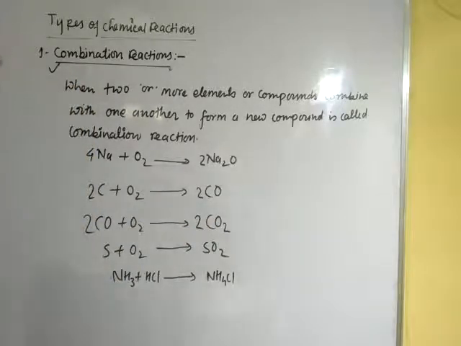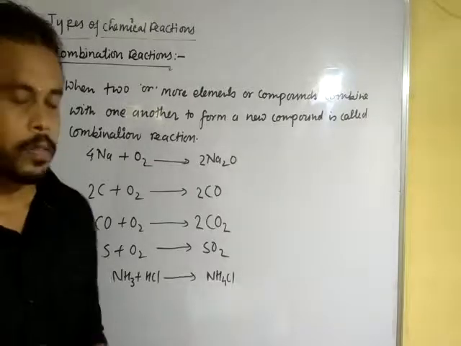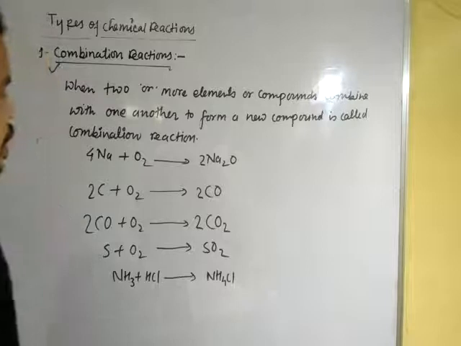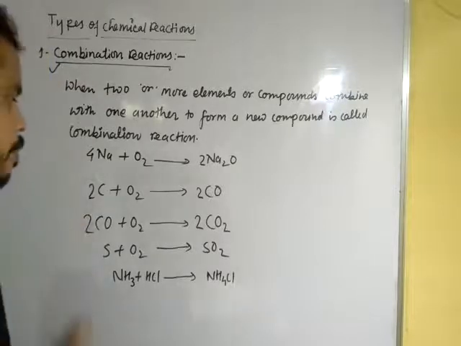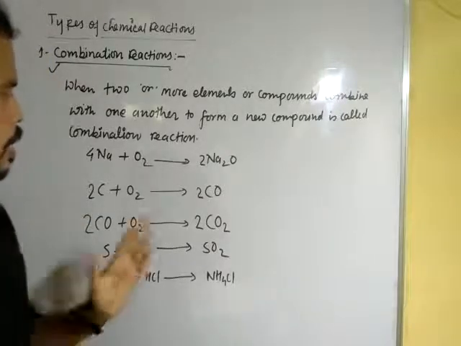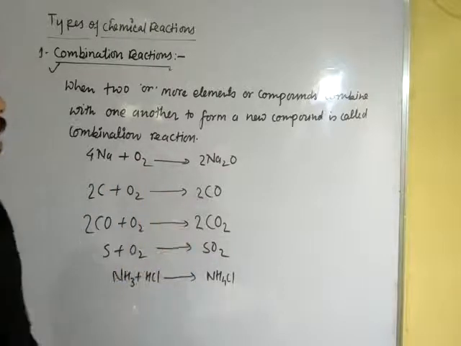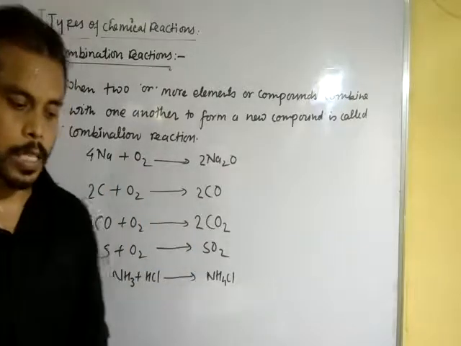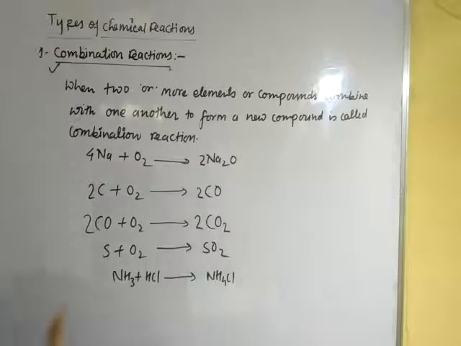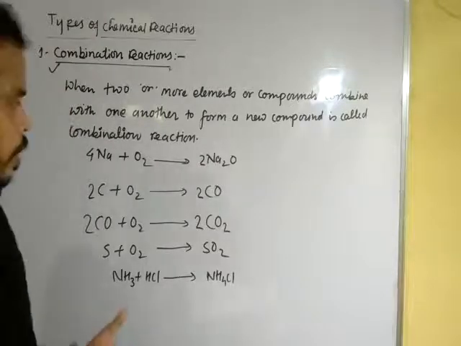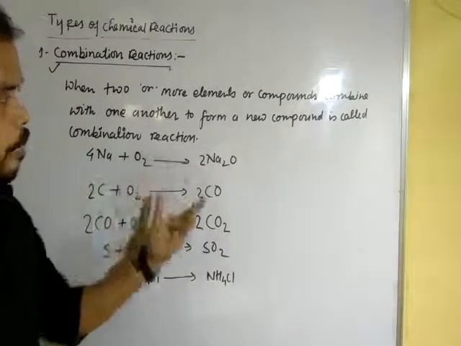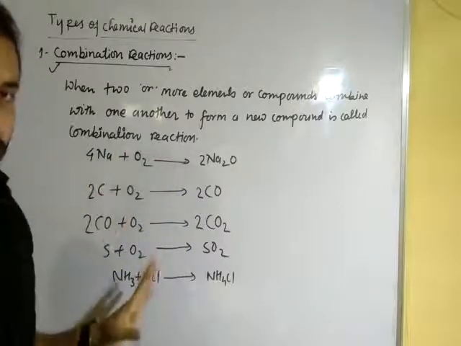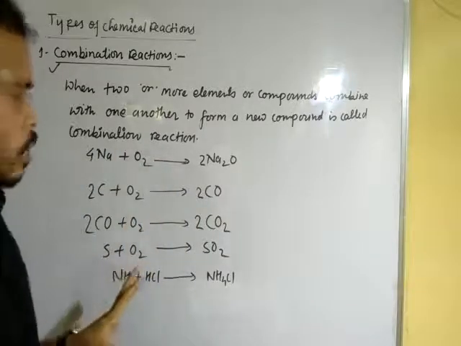Okay, I think you understood what combination reactions are, what the definition of combination reactions is, and what the examples of combination reactions are. Here we are taking all the examples related to combination reactions, dear student. Now we are going to discuss the name of every reactant and product, and you can write in your copy.